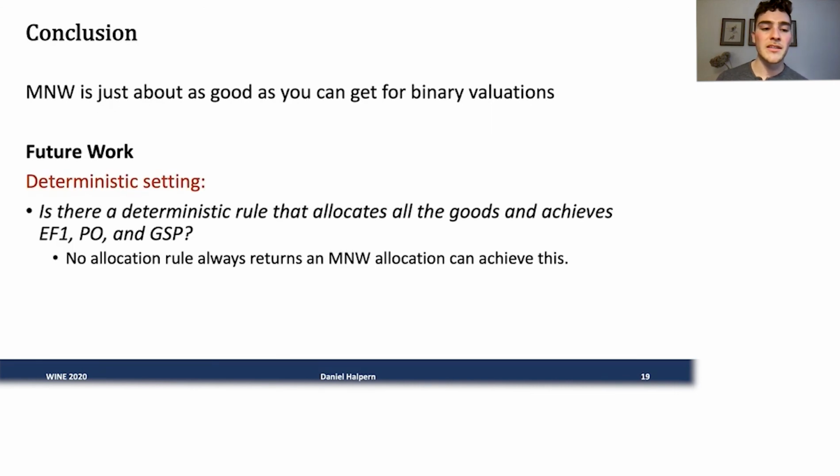Specifically in the deterministic setting, we required that our allocation rule didn't allocate all the items. It left the non-valued goods unallocated. So an open question here is: is there a deterministic rule that allocates all the goods and also achieves all the properties we wanted? So EF1, PO, and GSP. Unfortunately, if a rule only allocates maximum Nash welfare allocations, it's impossible for it to do it. There's no way it will satisfy group strategy proofness, so it must sometimes choose non-max Nash welfare allocations if it were to be able to do this.